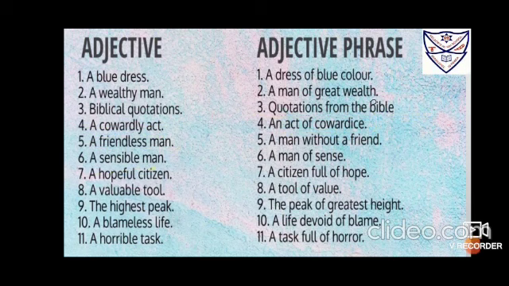A sensible man, a man with sense or of sense. A hopeful citizen, a citizen full of hope. A valuable tool, a tool of great value, or a tool of value. The highest peak, the peak of greatest height. A blameless life, a life devoid of blame, means you cannot blame it. A horrible task, a task full of horror.